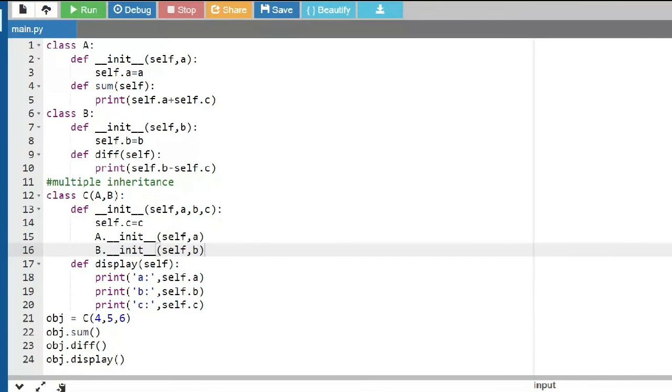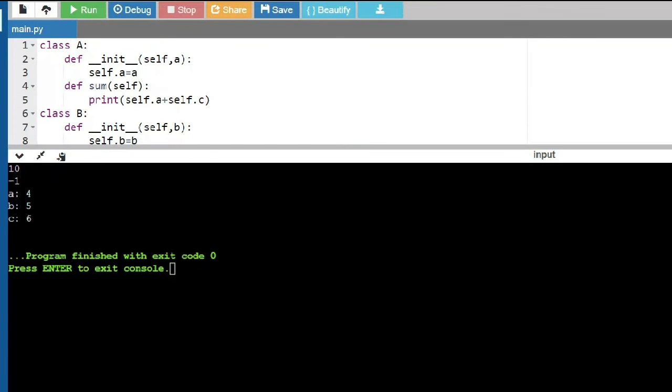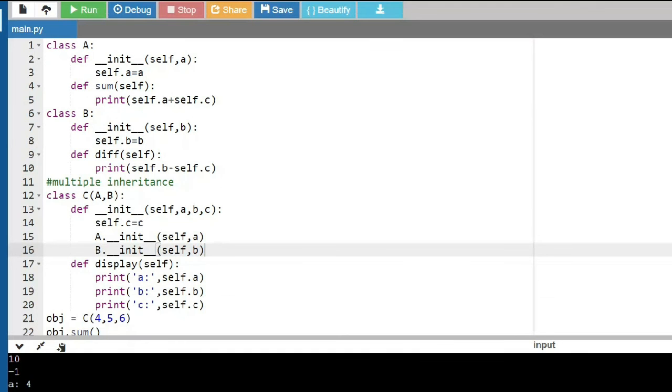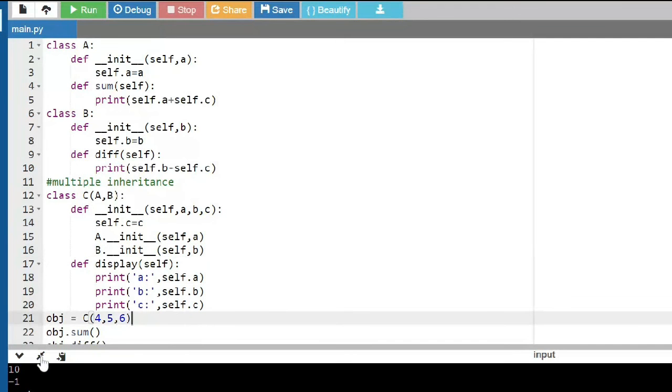You can take a look at this particular output. I have passed the values of 4, 5, and 6 into it. First I'm calling the sum method, which is summing up 4 and 6, so I got 10 over here. Then I'm calling the difference method, which subtracts 5 minus 6, which is minus 1, and then displaying all the values of a, b, and c. So is it clear to everyone how multiple inheritance is possible in Python?